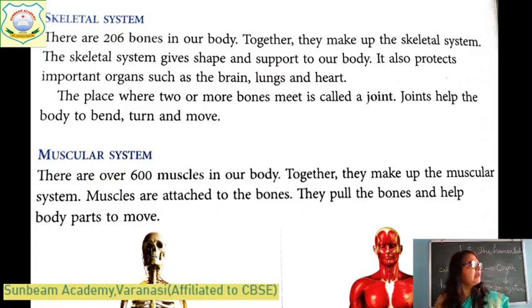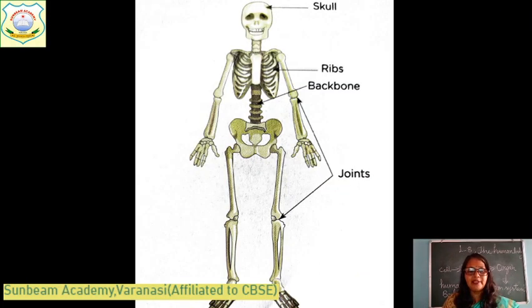We can turn our neck because here is a joint. We can turn our hand, shoulders. We can fold our legs because there is a knee, there is a joint. So joints are very important. And another system is the muscular system. Let's read one by one.